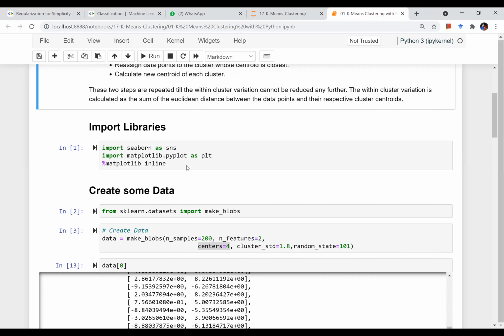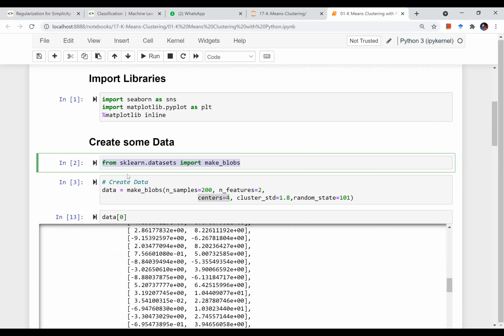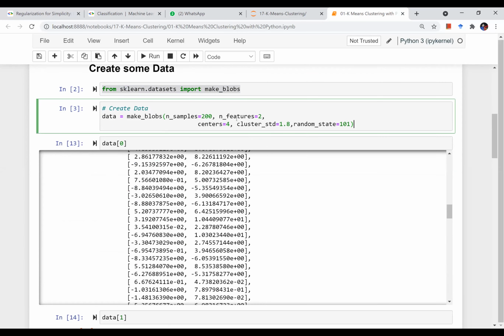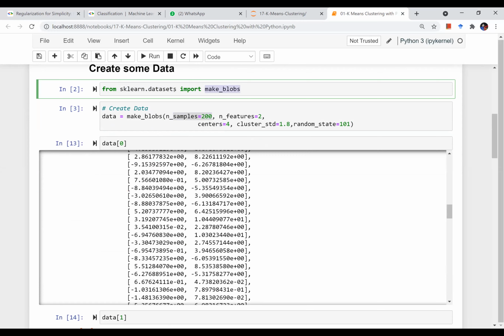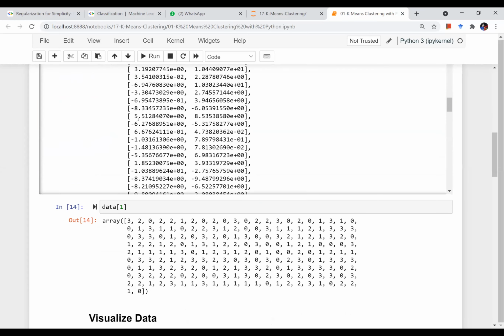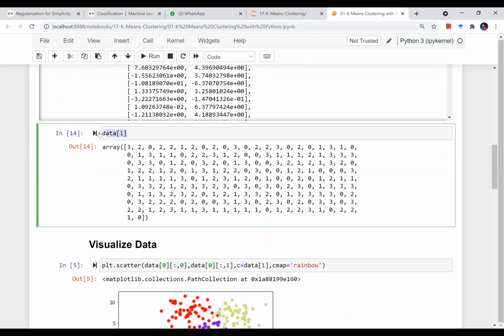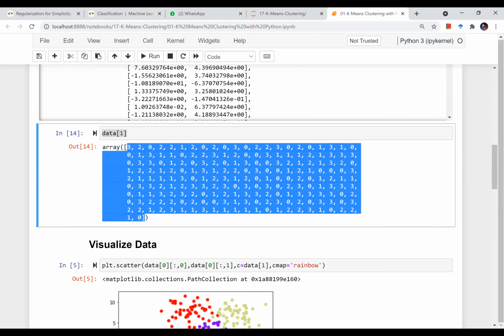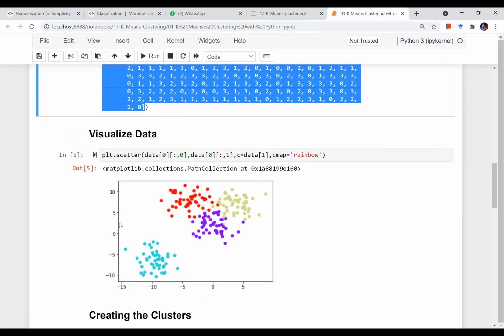For our example, we have created our own data set with 4 clusters and 200 rows using the method called make_blobs from sklearn.datasets, right? And these are the labels of my actual data set. Really, the data belongs to these different clusters, right? This is how my data looks.